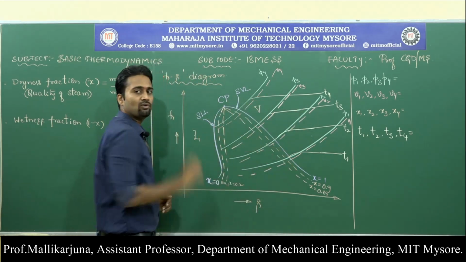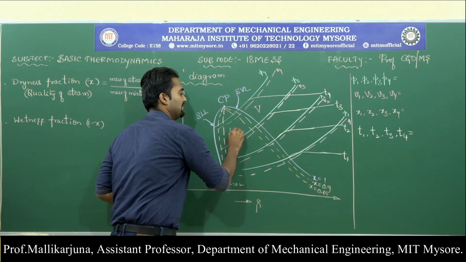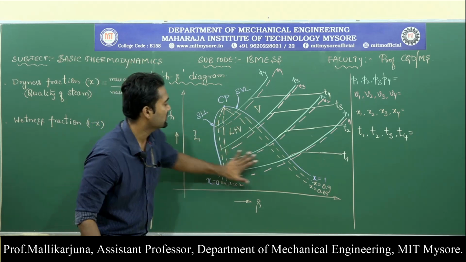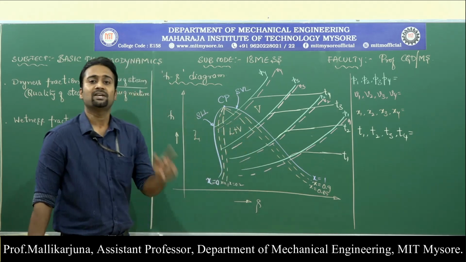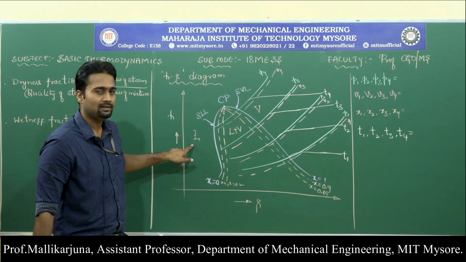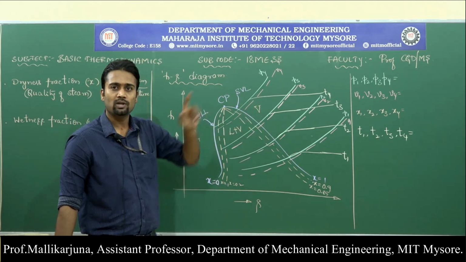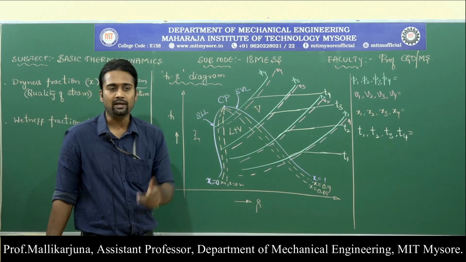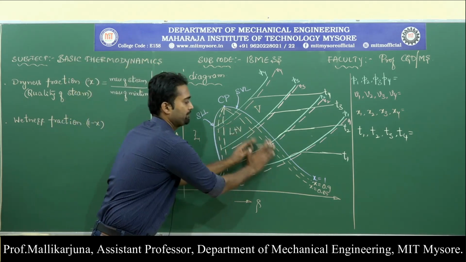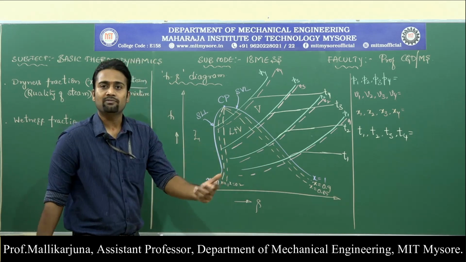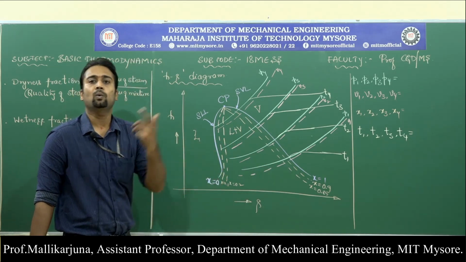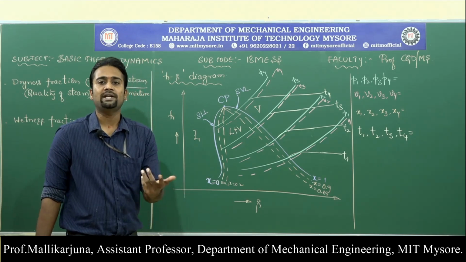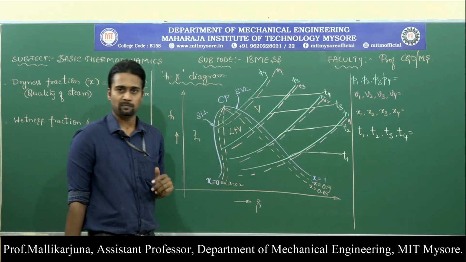Within these two lines we have the mixture L plus V, which is liquid plus vapor. That is why this region is considered the mixture region. This is completely liquid, this is completely vapor. So dryness fraction and wetness fraction have meaning only in this region. Then only can we define the value of dryness fraction, how dry the steam is, in the sense of what quantity of steam is present in the given mixture.